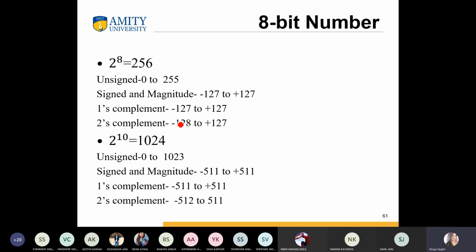There is some example. Can you see 2 power 8? So here unsigned is from 0 to 255. So what is the sign and magnitude?